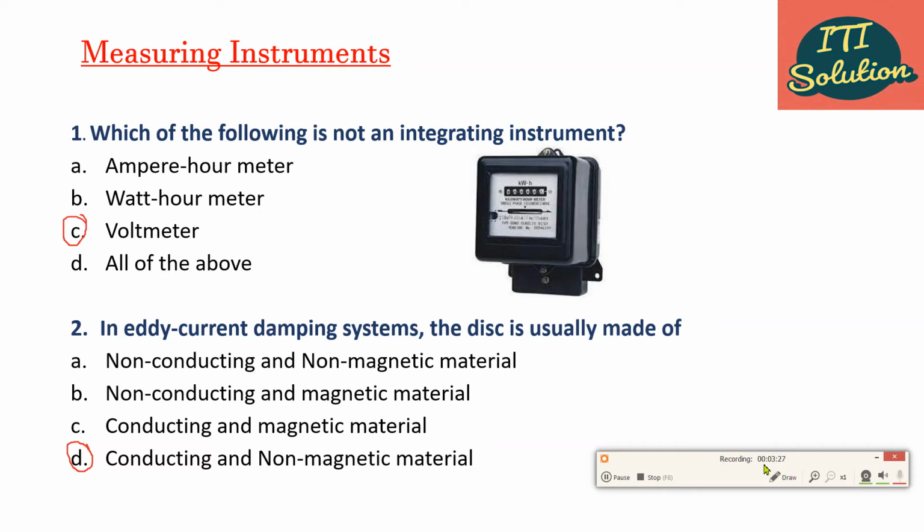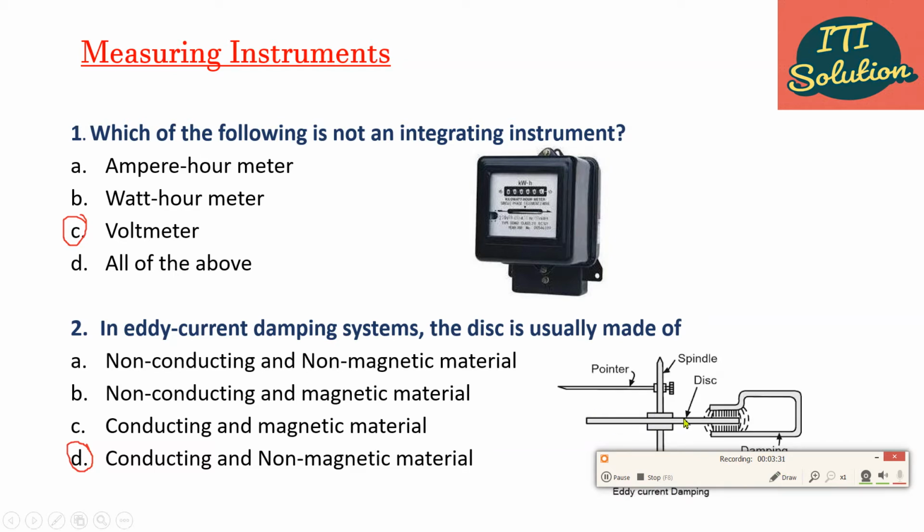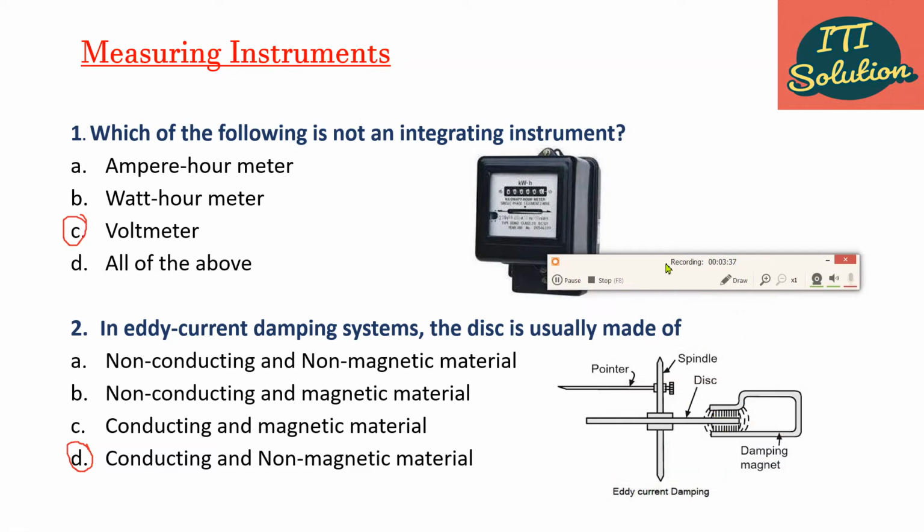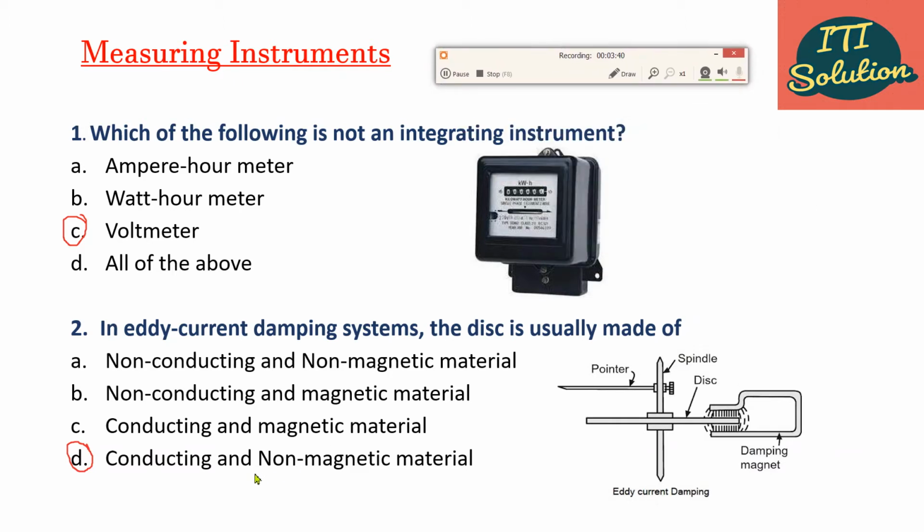Hence, eddy current is produced on it. That's why the disc is usually made of conducting and non-magnetic material like copper, aluminium, etc. to eliminate eddy current damping.